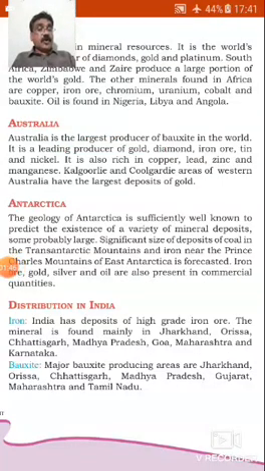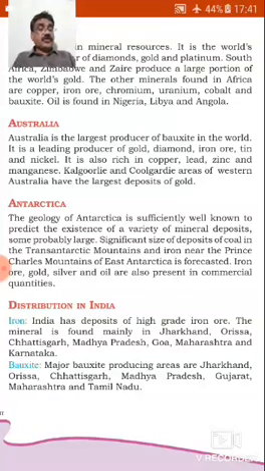Australia is the largest producer of bauxite in the world. It is a leading producer of gold, diamond, iron ore, tin and nickel. It is also rich in copper, lead, zinc and manganese. Kalgoorlie and Coolgardie areas of Western Australia have the largest deposits of gold.